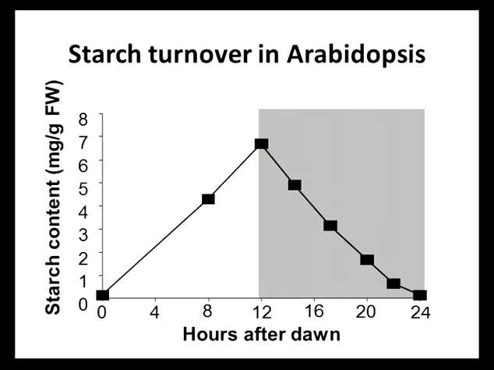So in Arabidopsis, during the day, starch is accumulated. And then at nighttime, which is the part in grey, starch is degraded at approximately a linear rate. And then it nearly runs out entirely of starch by dawn. And this degradation of starch at nighttime is carefully controlled and has various inputs such as circadian control. So we know quite a lot about the control of starch degradation at nighttime in Arabidopsis, but we want to also know about other species.